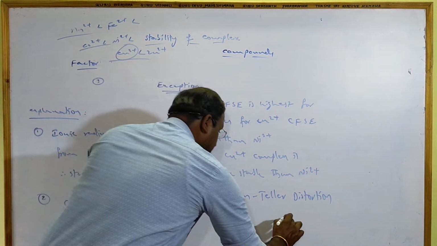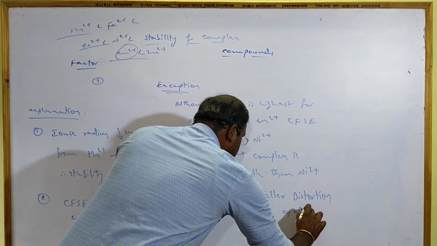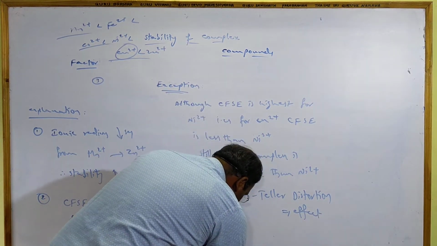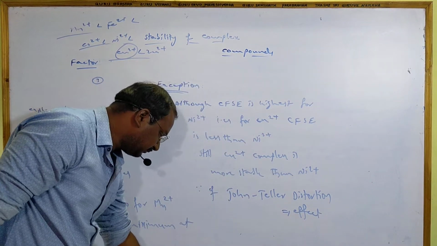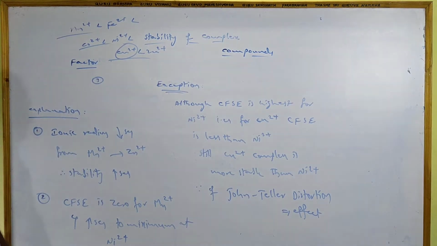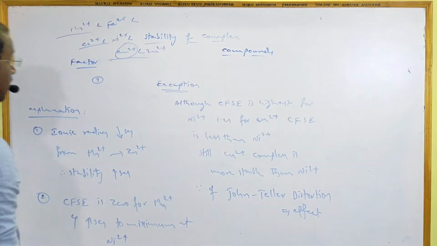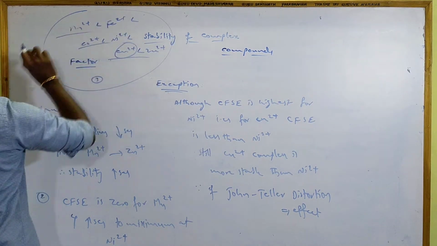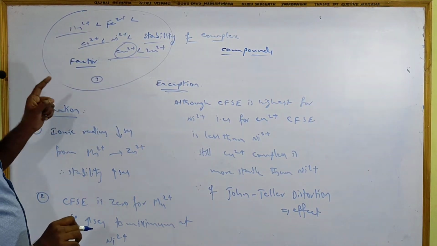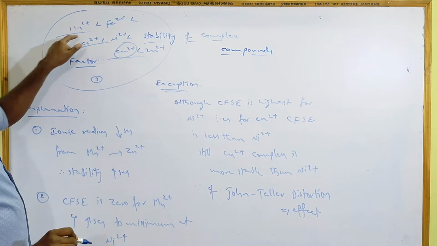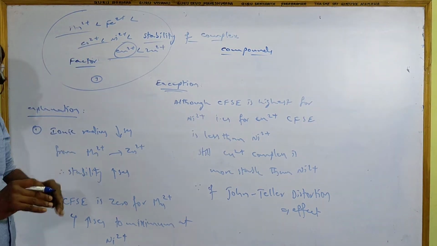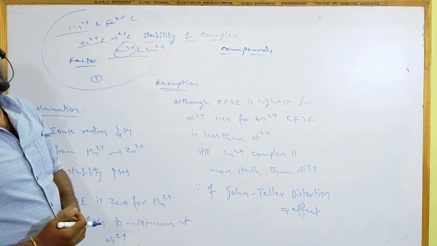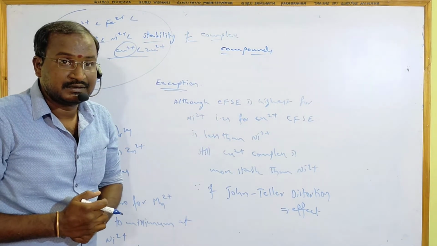We can call it Jahn-Teller effect, Jahn-Teller distortion, or Jahn-Teller effects. Recent discoveries have identified that the Irving-Williams stability order for these complexes can also be explained by the nature of bond between metal and ligand.